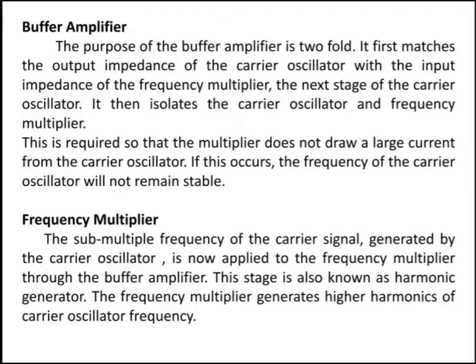It then isolates the carrier oscillator and frequency multiplier. The carrier signal is now applied to the frequency multiplier through the buffer amplifier. In this stage, it is also called a harmonic generator, that is, it generates higher harmonics of the carrier oscillator frequency, in multiples of the frequency.